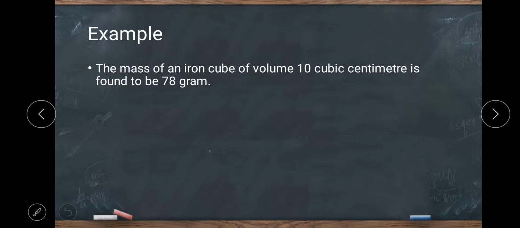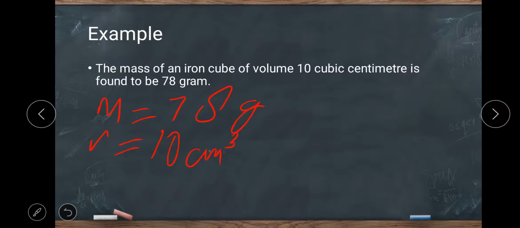Example: suppose the mass of an iron cube of volume 10 cubic centimeter is found to be 78 gram. So the mass is given here as 78 gram and the volume is given as 10 centimeter cube.